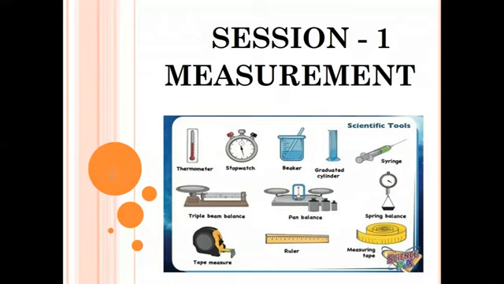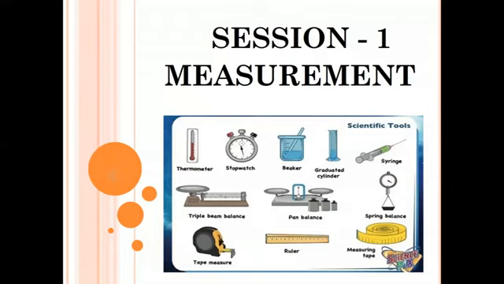Thermometer is for measuring temperature. Stopwatch is for measuring time. Beaker and graduated cylinders are for measuring the volume of liquid. Next, syringe is for measuring what? Yes, medicine. Next, ruler is for measuring length, and also measuring tape is for measuring length. These instruments are scientific measuring tools.